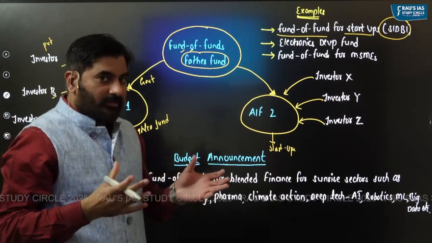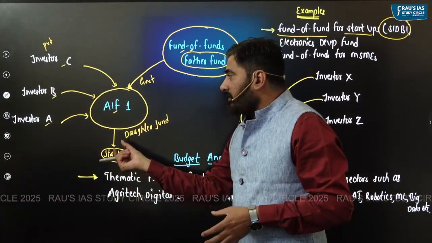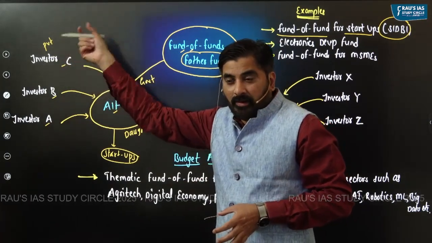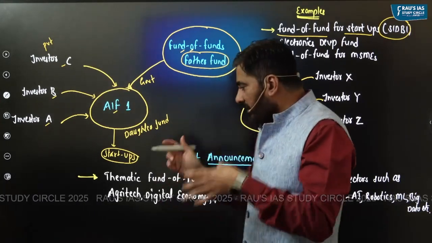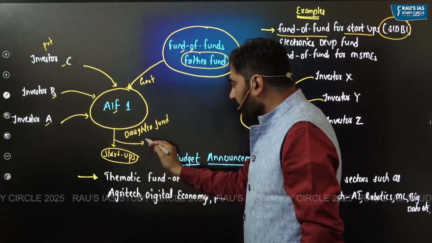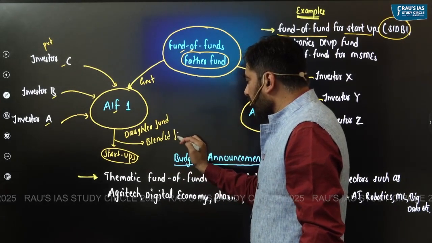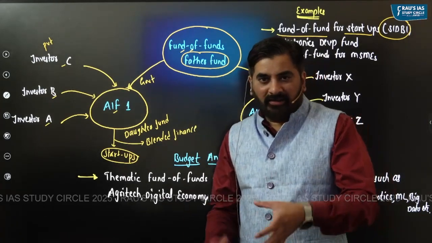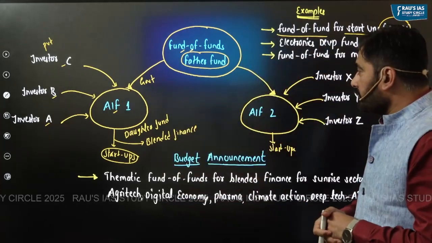So don't you think there's a mixture of financing to the startups from both government as well as the private sector? Because it's a mix of government and private sector financing to startups, that funding we also call blended finance. As you know, blend means mix of government and private sector funding.